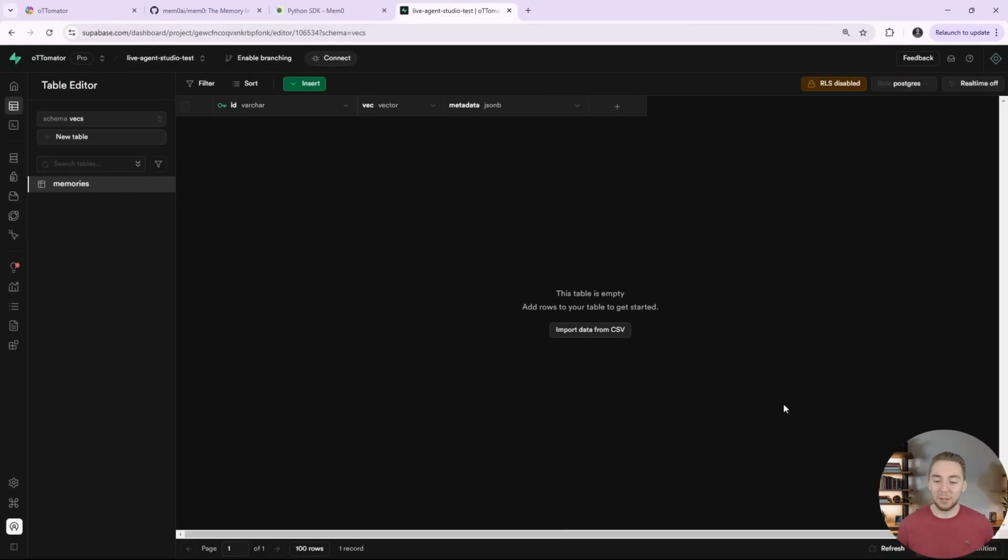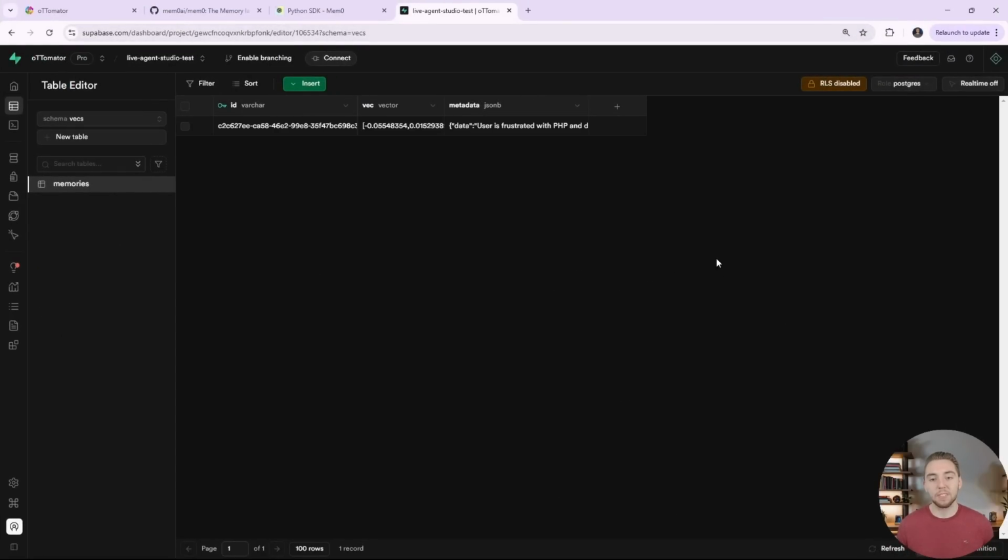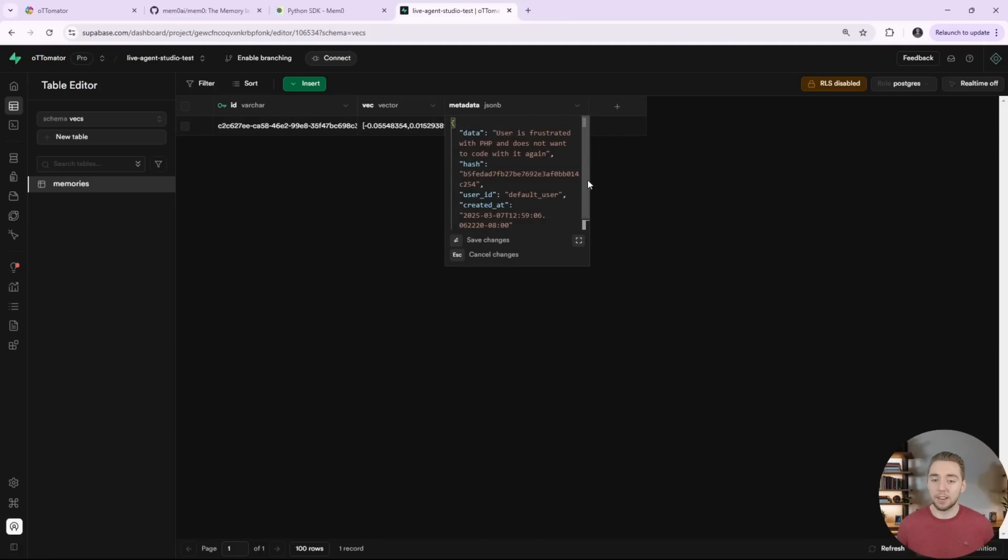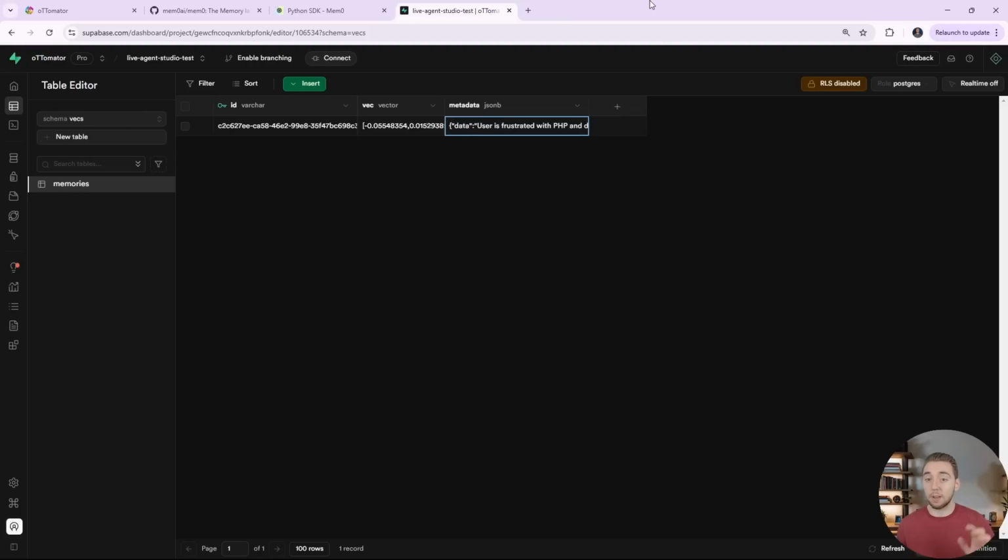But yeah, back over to Supabase, I'll refresh my table. And then boom, there we go. We now have our first memory. And looking at the metadata here, we can see what text was vectorized. User is frustrated with PHP and does not want to code with it again. Yep. And then we have the user ID, which is just default user, and we'll change this to be something more realistic once we add Supabase authentication. And then just the created at timestamp as well. So that's the metadata that we've got.